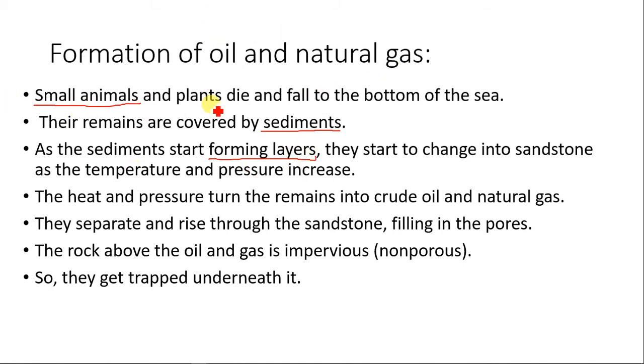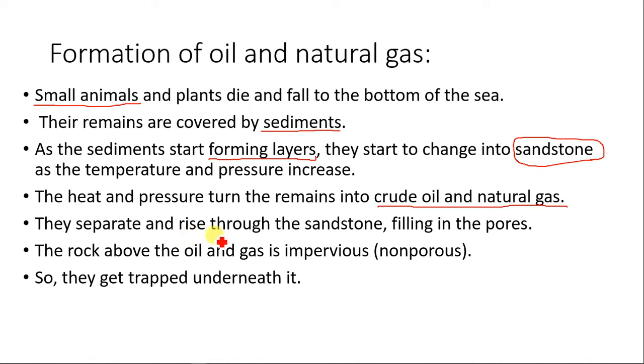These layers begin to change into sandstone as the temperature and pressure increase because of the subsequent layers that keep piling up on top of each other. The heat and pressure turn the remains into crude oil and natural gas.